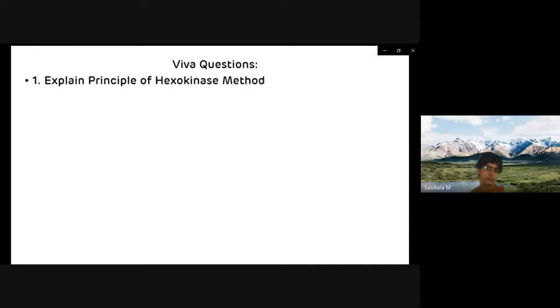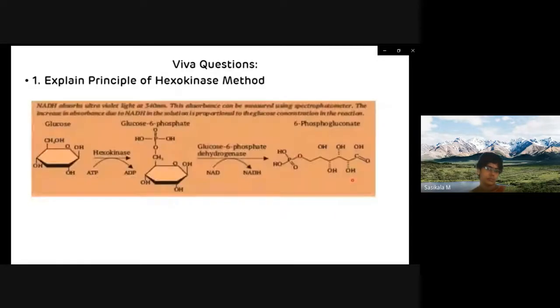The hexokinase method principle is that hexokinase converts glucose into glucose 6-phosphate, and this glucose 6-phosphate is oxidized to 6-phosphogluconate by glucose 6-phosphate dehydrogenase, which leads to the synthesis of NADH. And we have to measure the absorbance of this NADH at 340 nanometer wavelength. This hexokinase method is better as compared to the glucose oxidase peroxidase method because very few interfering substances are available in the estimation.